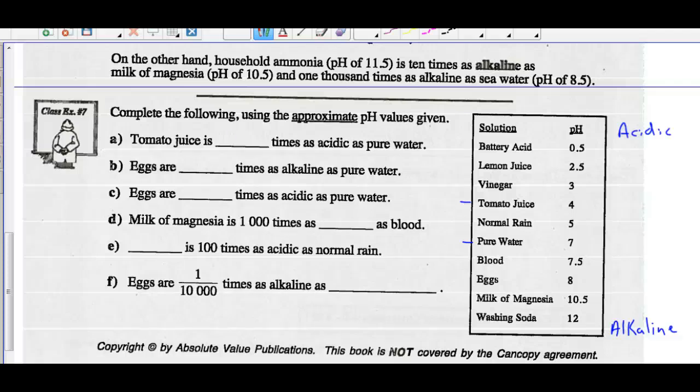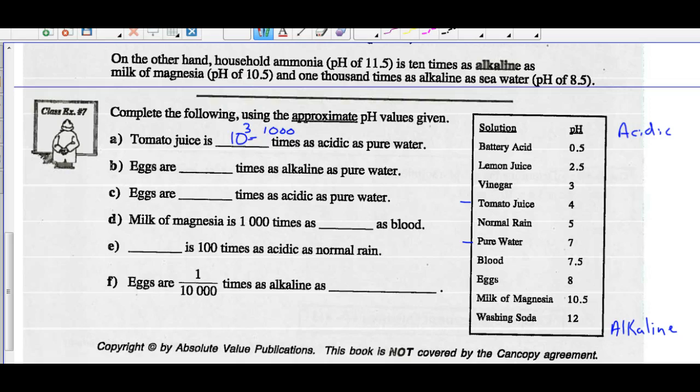So if it's more acidic, it's got to be a greater amount. Well, there's a difference of 3 from 7 to 4 on this scale. So that's 10 cubed times as acidic, or you could write 1,000 times as acidic as pure water.